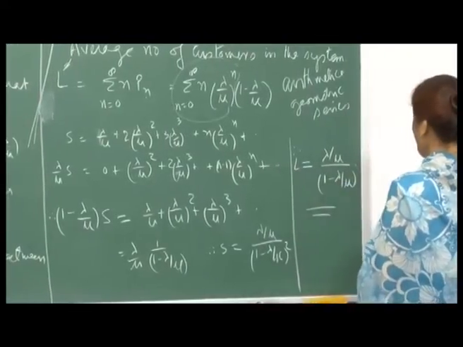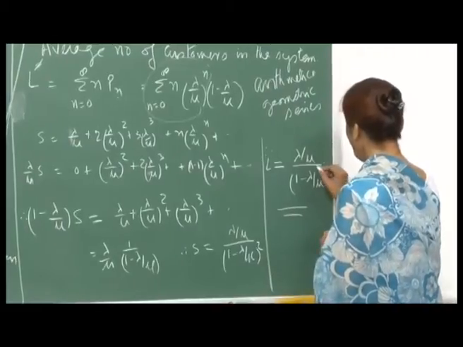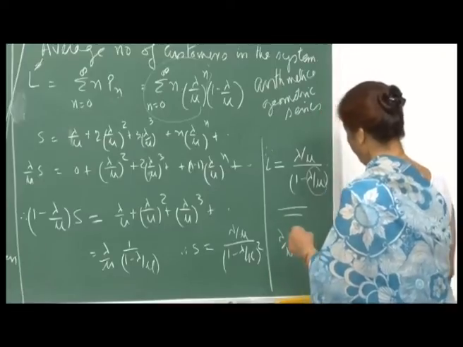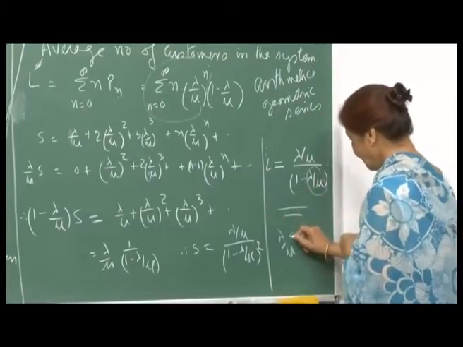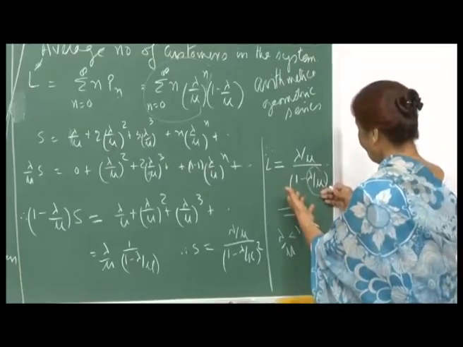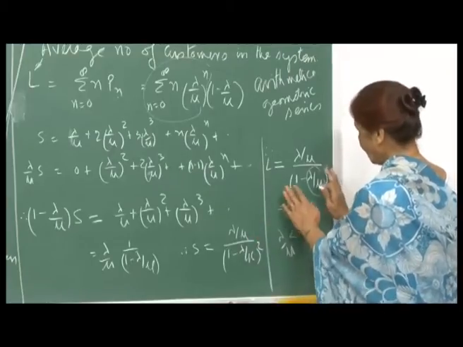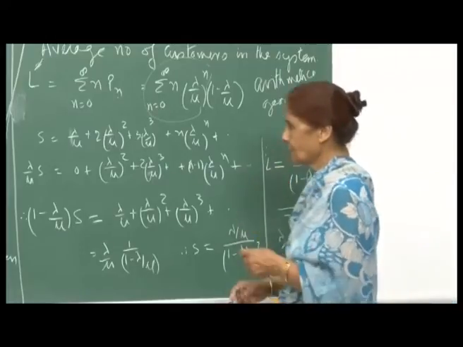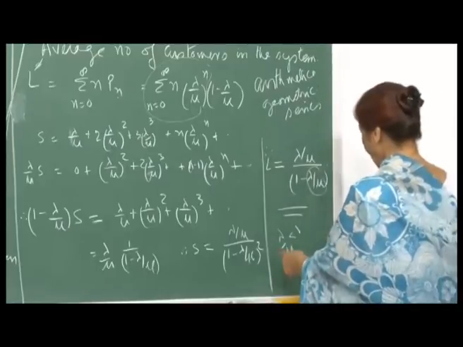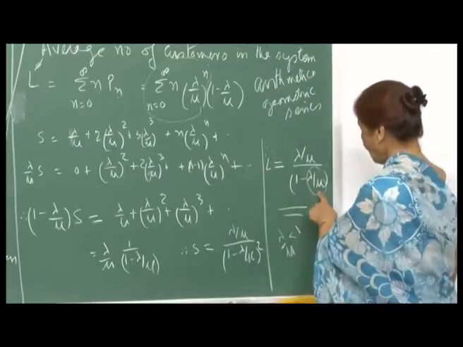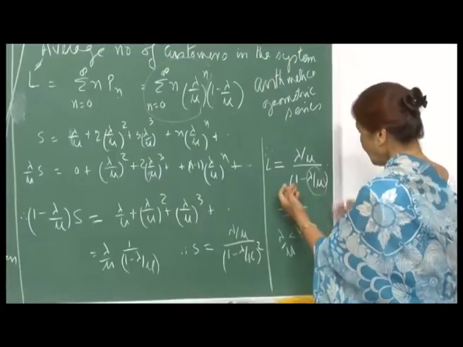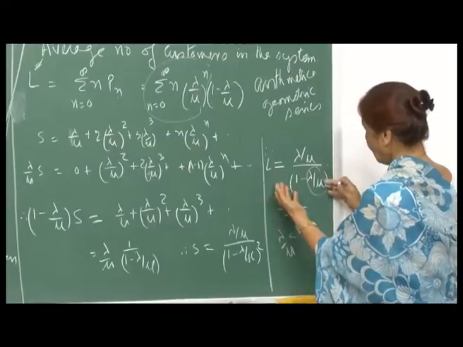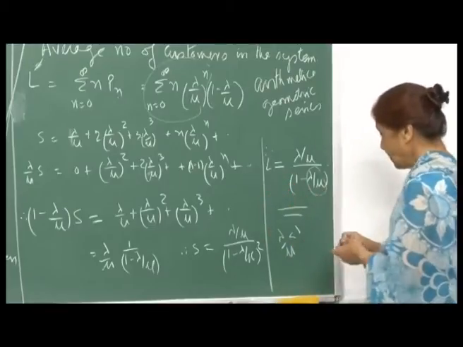Okay. And so, here you see that even if this is large, that means if this is close to 1, large in the sense that, of course, we cannot come to this expression if lambda is greater than mu. We cannot even talk about the average number of people in the system, because the system would have exploded. So, lambda by mu less than 1, if it is close to 1, then this number is small, and so 1 upon this will be very large, and therefore, again the number of people in the system will be very large.